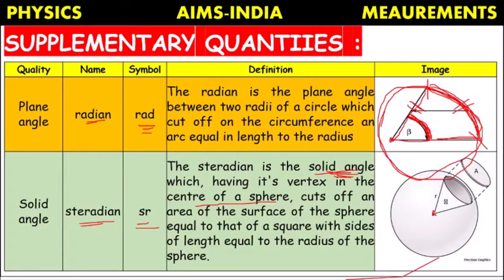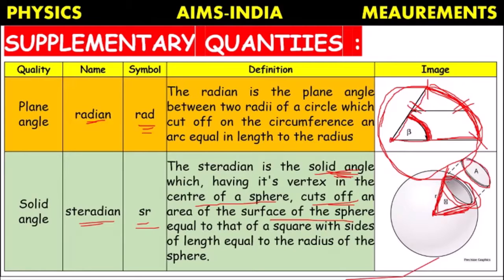From there, in all directions, if we draw radii and take a part formed by the combination of all the radii, then it cuts off an area of the surface of the sphere.